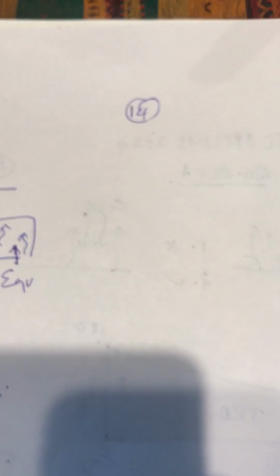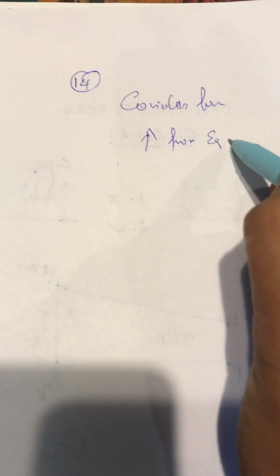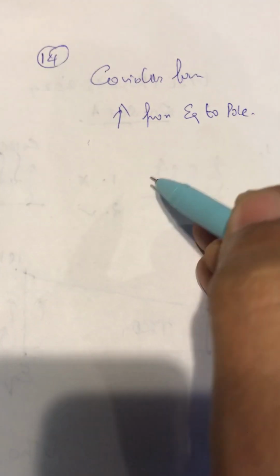Then the 14th question, Coriolis force. It increases with increase in wind velocity. Yes, we know Coriolis force increases from equator to pole. In the last video we discussed Coriolis force, you can refer to it. It increases from equator to pole. At the equator it is 0, and in the polar region it is maximum. And with the velocity of the wind, the Coriolis force also increases.